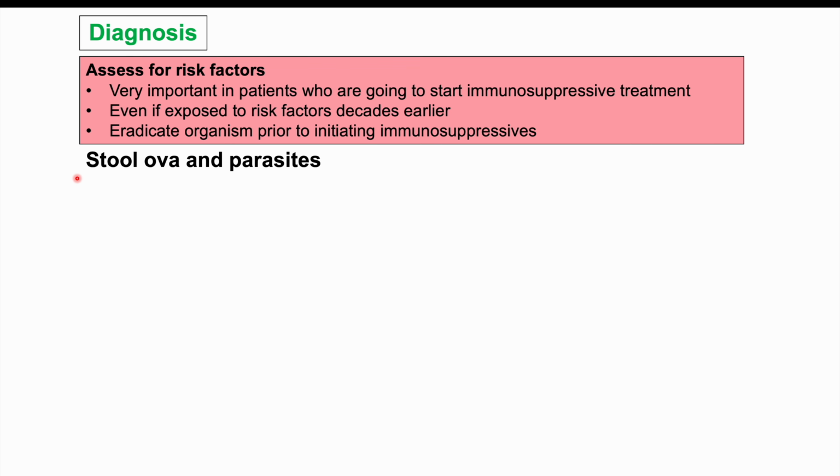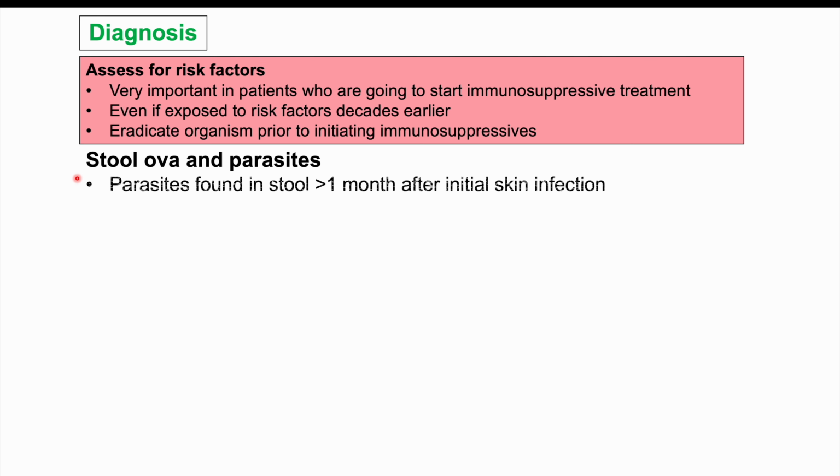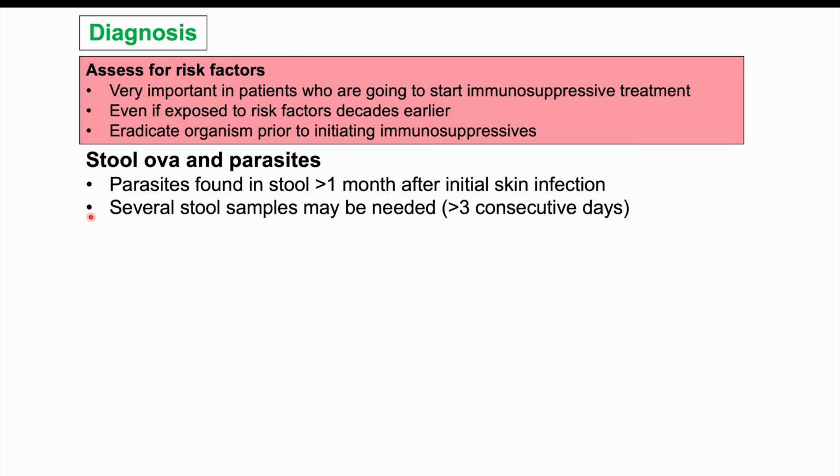So in order to diagnose this condition, often we're going to require stool ova and parasites. The ova are not going to be found. Often it's going to be the parasites already in their rhabditiform larvae form. So we can see parasites found in stool, usually at least 1 month after initial skin infection. So it's not going to be right away. It's going to take some time before we can start to see parasites in the stool. And it's often going to require several stool samples. These organisms can be difficult to detect.